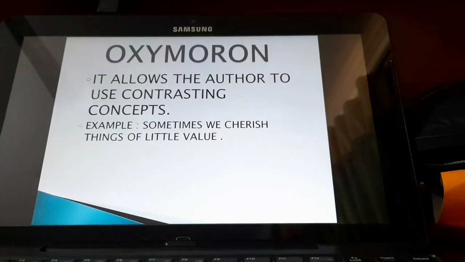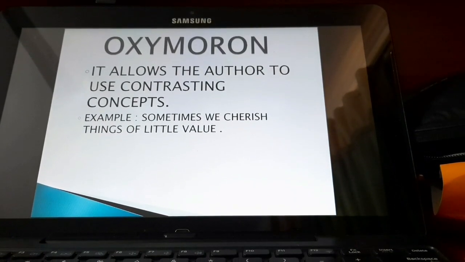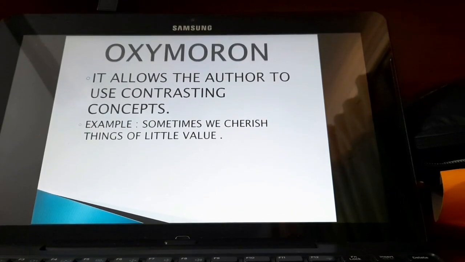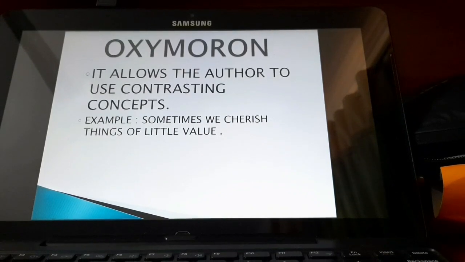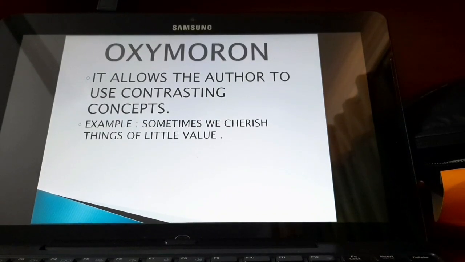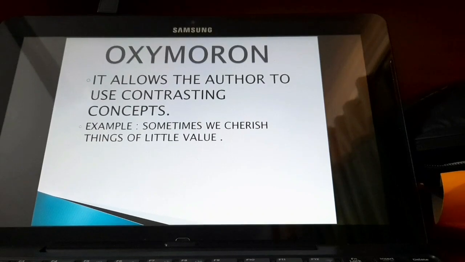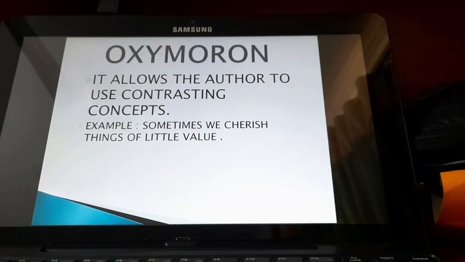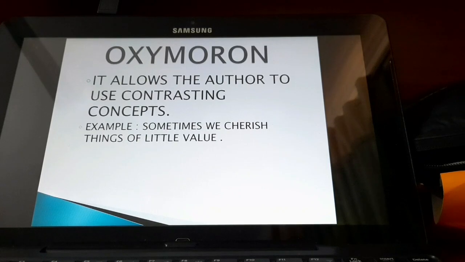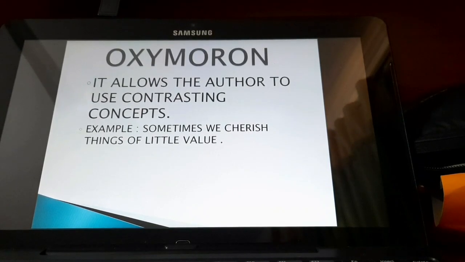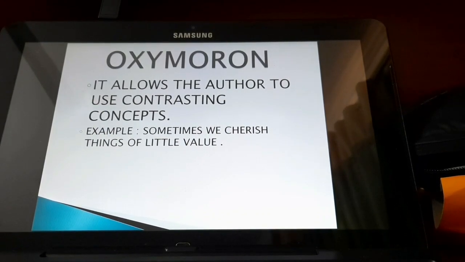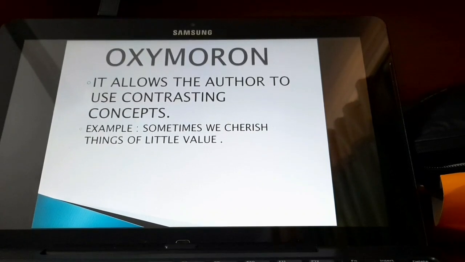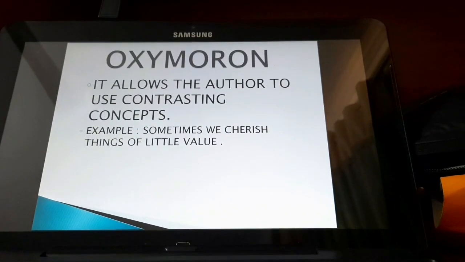Oxymoron. Oxymoron is a significant literary device as it allows the author to use contradictory, contrasting concepts placed together in a manner that actually ends up making sense in a strange and slightly complex manner. An oxymoron is an interesting literary device because it helps to perceive a deeper level of truth and explore different layers of semantics while writing.